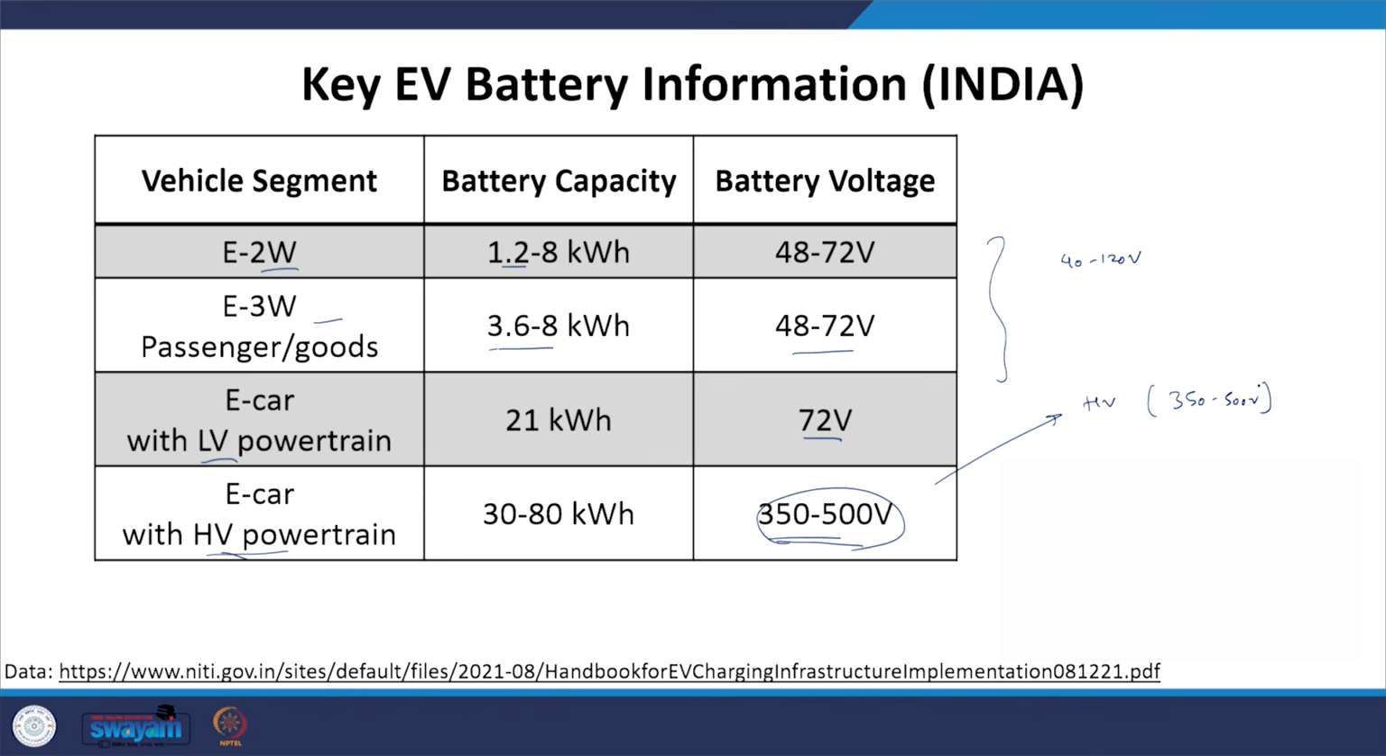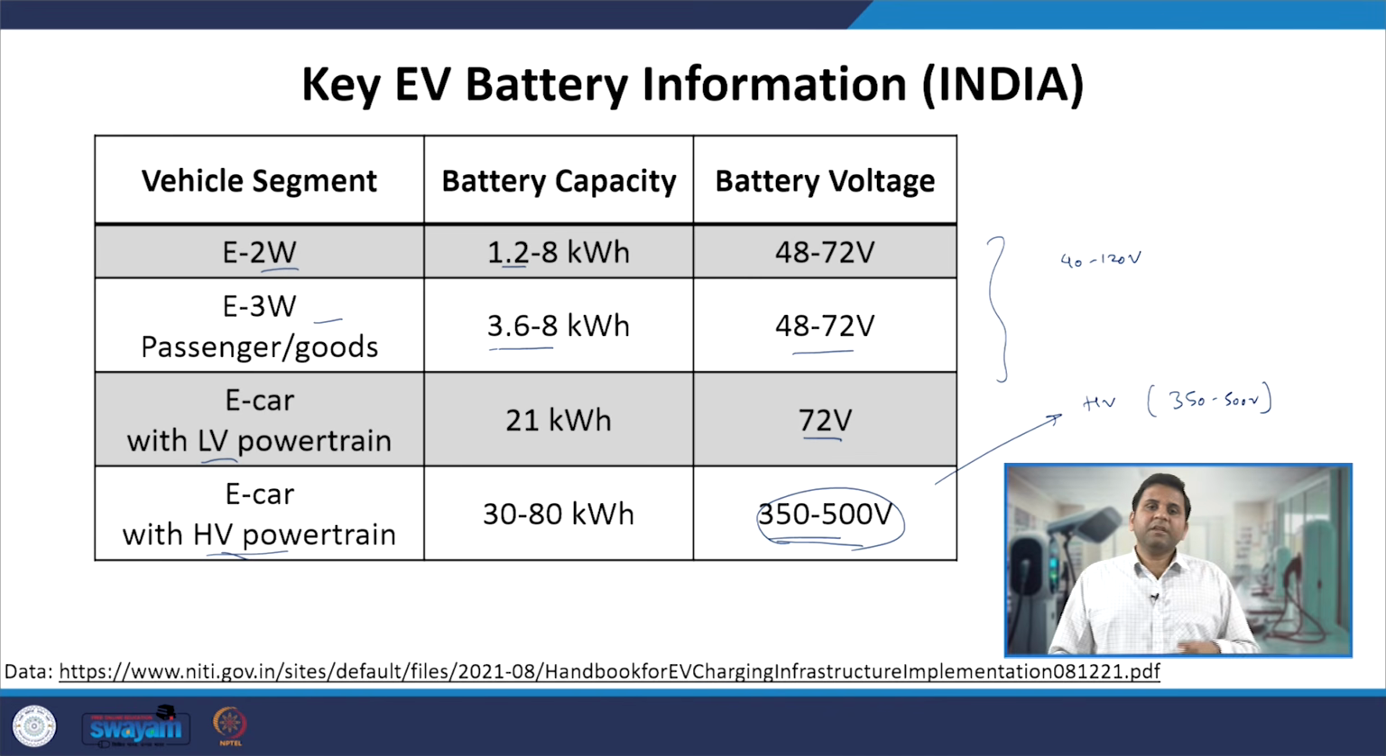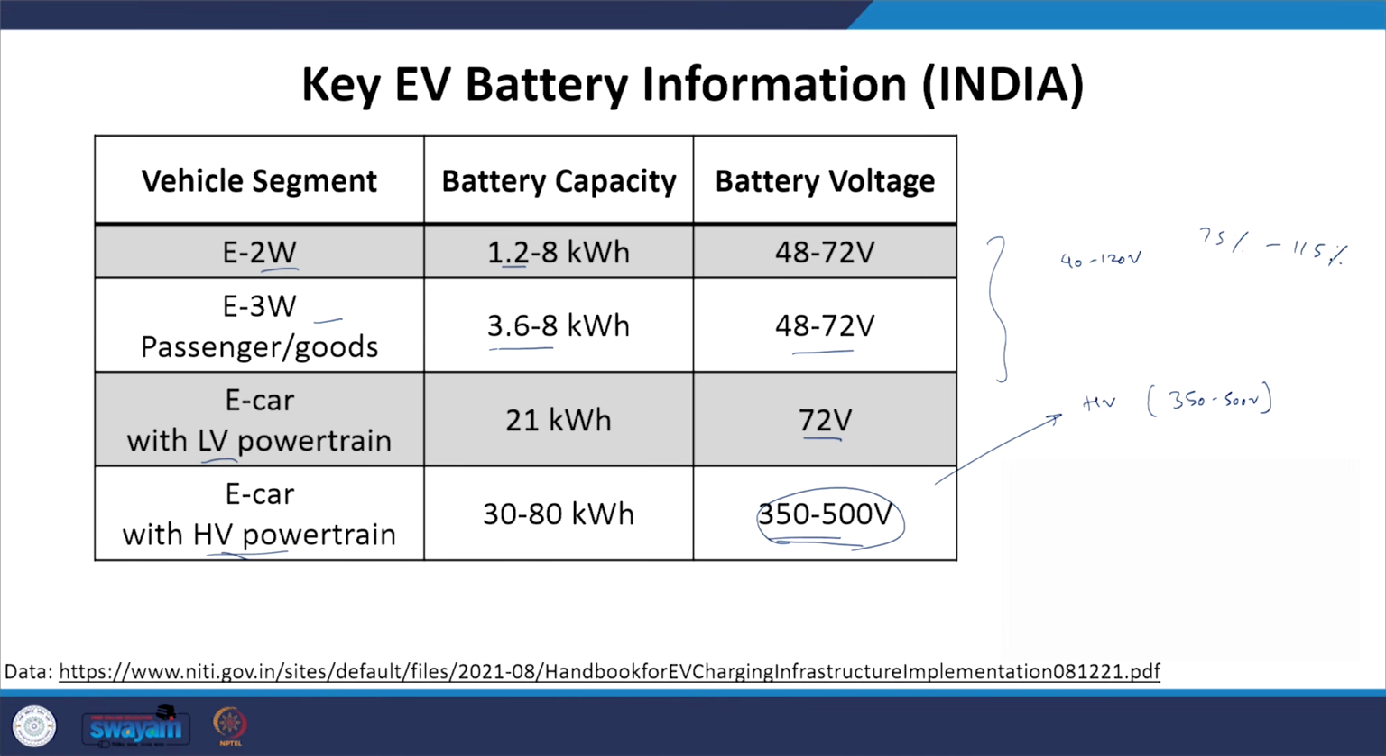As I mentioned, these voltages are the nominal voltage, and generally the maximum voltage of the battery will be kept nearly 15% above this nominal voltage. We assume that whenever the battery voltage goes down to 75% of the nominal voltage, that is when we can say the battery is fully discharged. So, the voltage level may go from 75% of the nominal voltage to 115% of the nominal voltage.